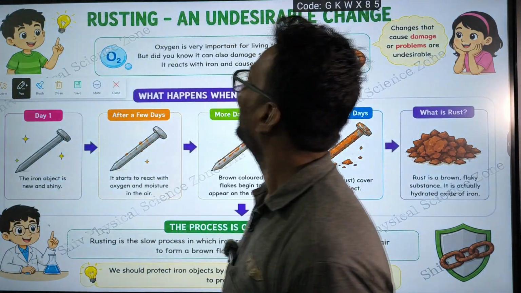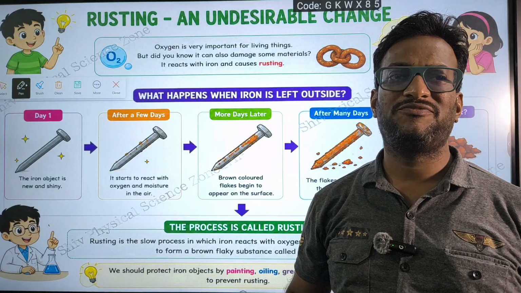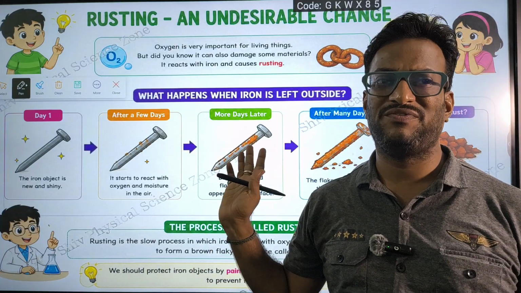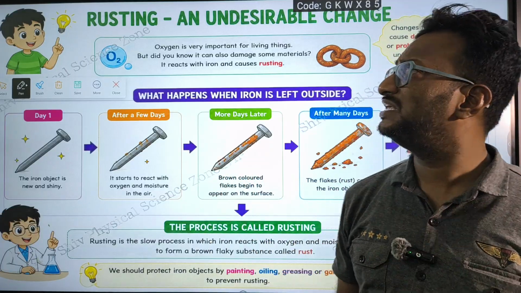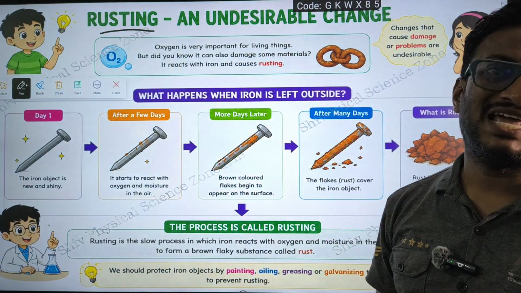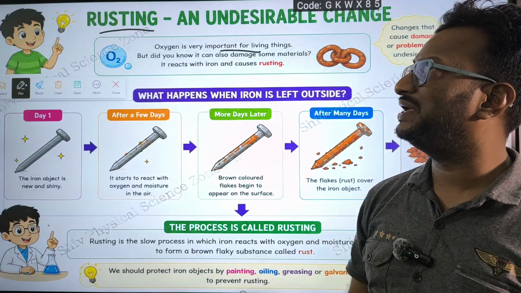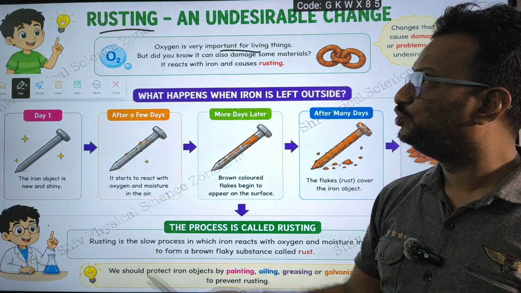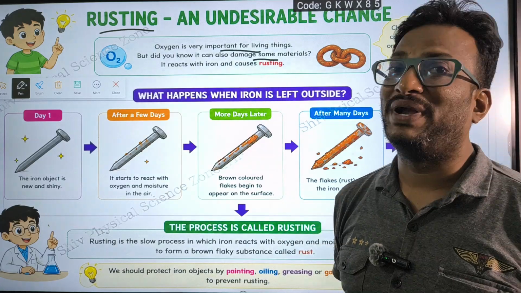Next one, rusting, an undesirable change. We have discussed a few concepts in the past slide, that is desirable and undesirable changes. In this, one of the forms is rusting, which is an undesirable change. Why? Oxygen is very important for living beings, but did you know it can also damage some materials?